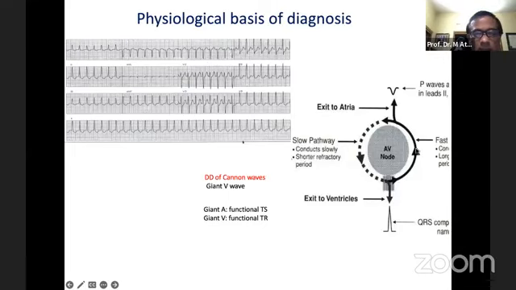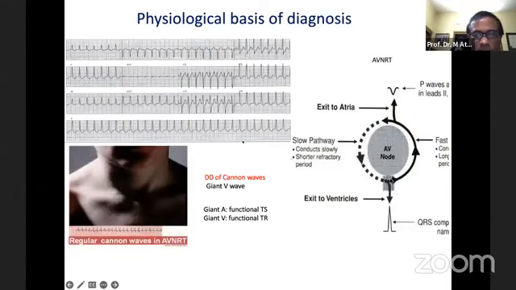As per example, in this re-entry phenomenon, both the ventricle and the atrium contract simultaneously in case of AVNRT, or the P wave may be just after the QRS complex, depending on the speed of retrograde activation of the impulses from the AV node to the atrium.